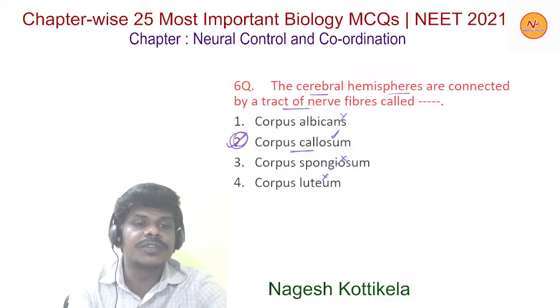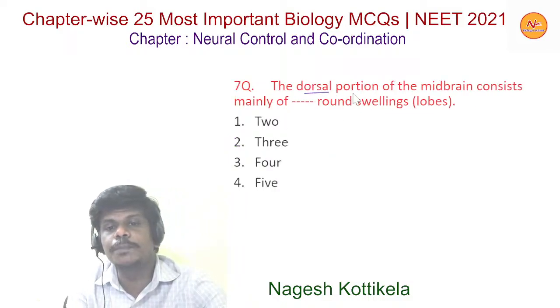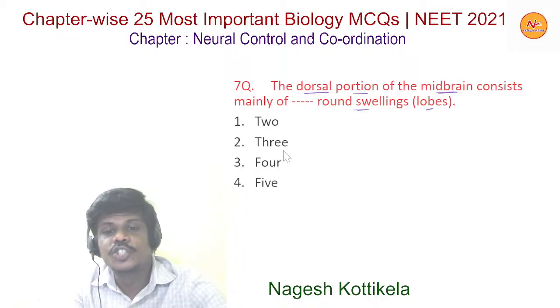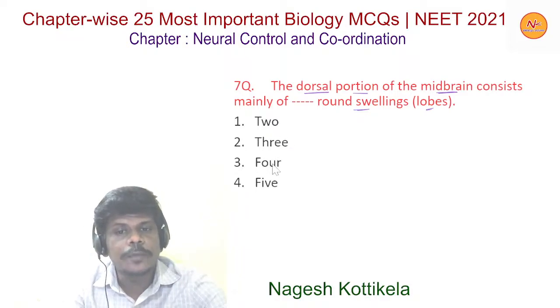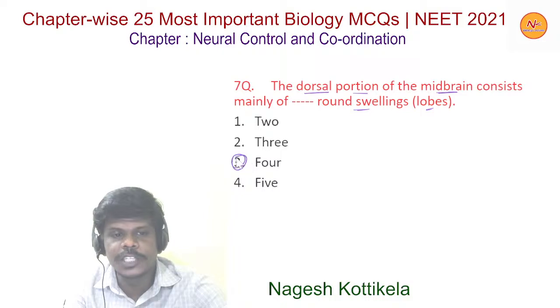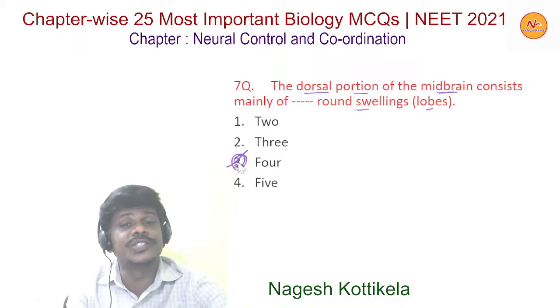Now moving to the next question. The dorsal portion of the midbrain consists mainly of a number of round swellings called lobes. Option 1, 2 lobes, option 2, 3 lobes, option 3, 4 lobes, and option 4, 5 lobes. And here option 3, the 4 lobes, is the right one.